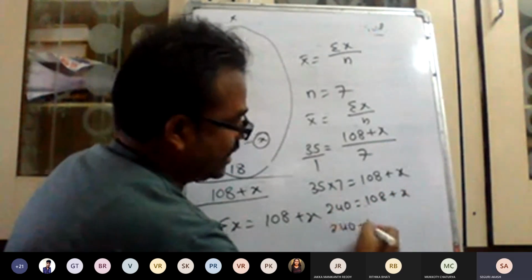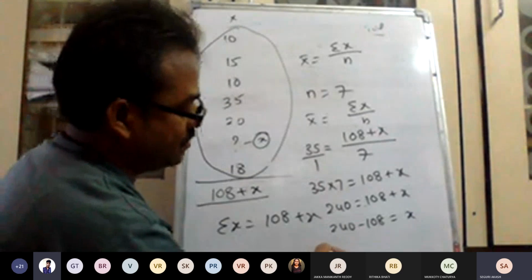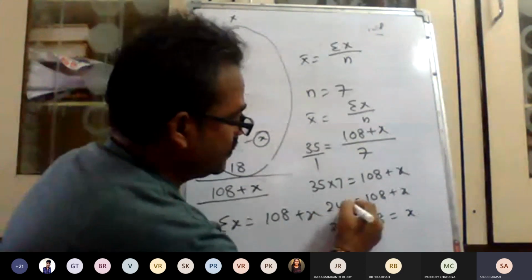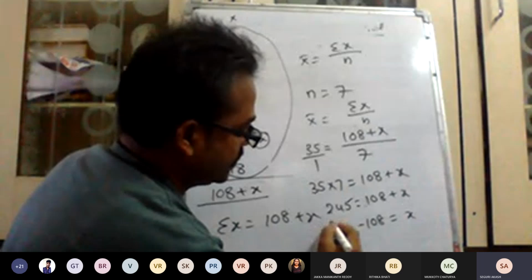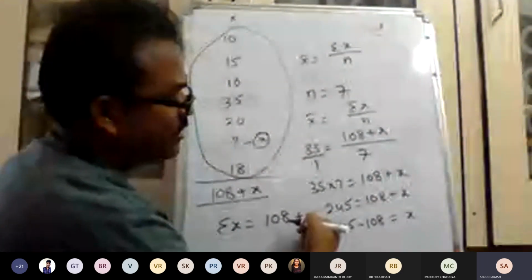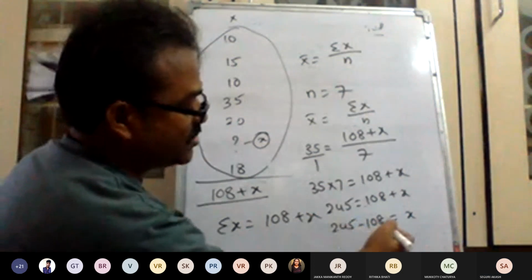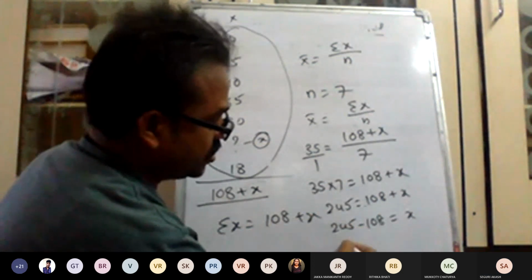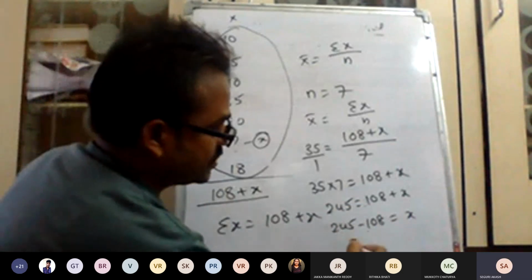Minus 108 comes to this side, so 245 minus 108 is equal to x. So 245 minus 108 is 137.